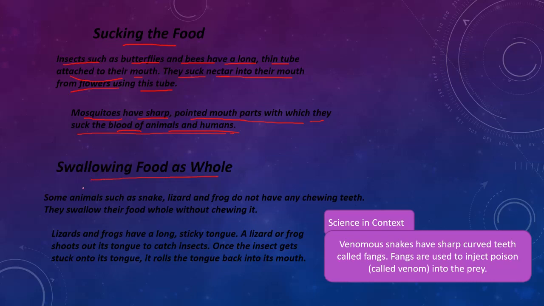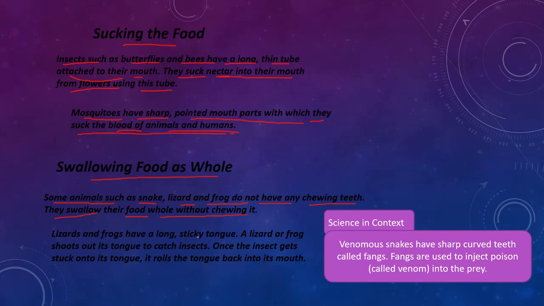The next habit is called swallowing food whole. Some animals such as snake, lizard and frog do not have any chewing teeth. They swallow their food whole without chewing it. They do not have any teeth for chewing or biting.